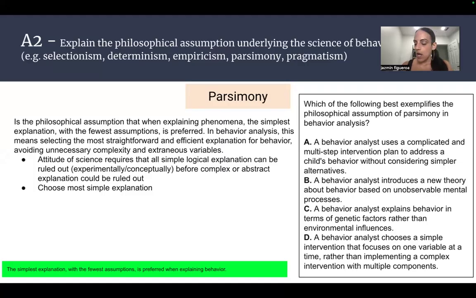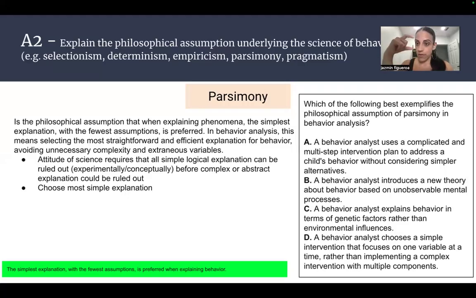Now, parsimony. Parsimony is the philosophical assumption that when explaining phenomena, the simplest explanation with the fewest assumptions is preferred. In behavior analysis, this means selecting the most straightforward, efficient explanation for behavior, avoiding unnecessary complexity and extraneous variables. So here we have the attitude: science requires that all simple, logical explanations be ruled out experimentally or conceptually before any complex or abstract explanations are considered. Choose the most simple explanation.